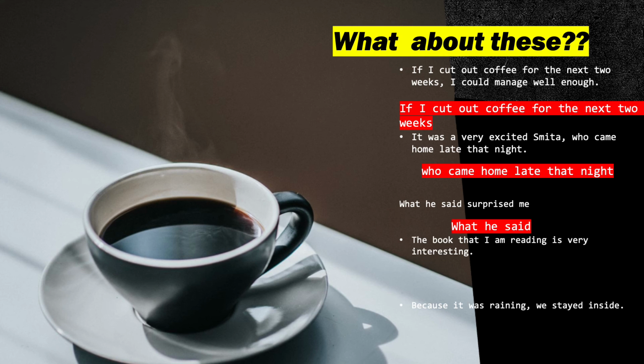The next one: The book that I am reading is very interesting. That is describing the book. So that I am reading would be the subordinate adjective clause describing the book, the noun book. So it's subordinate adjective clause. Next one: Because it was raining, we stayed inside. Here a reason is given. So accordingly we stayed inside would be the main clause. Because it was raining is an adverb clause of reason.